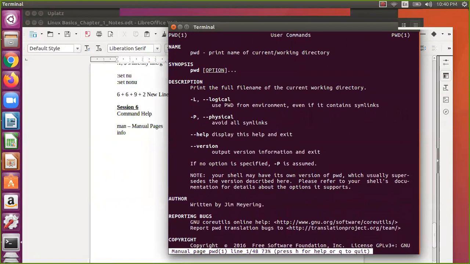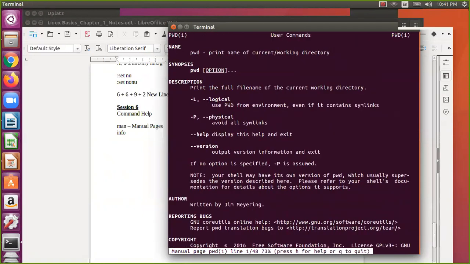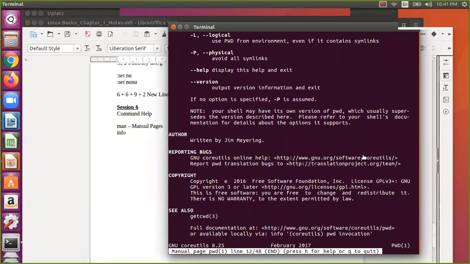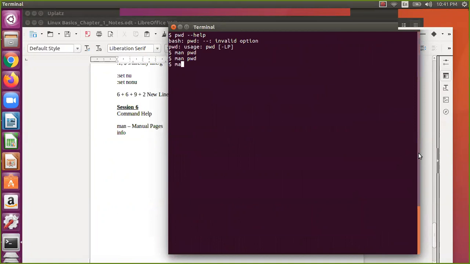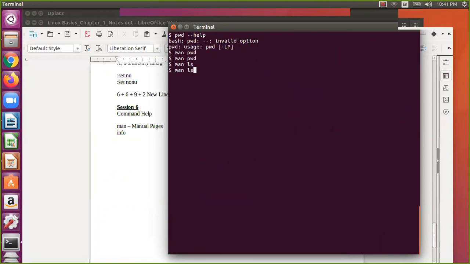And then Control B and Control F, you can use the same as in vi to navigate next and previous pages. Control F and Control B. Okay, so now if you say man ls, you can see this particular one, ls. Whatever commands you can do. And if you want to quit, then you say q. Okay, q to quit, similar to your vi editor.